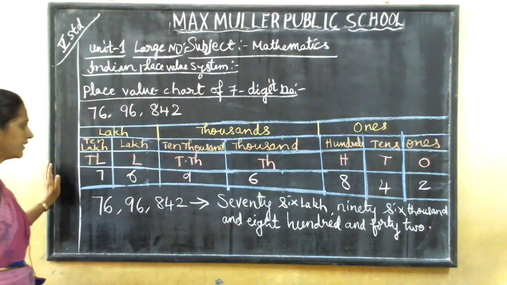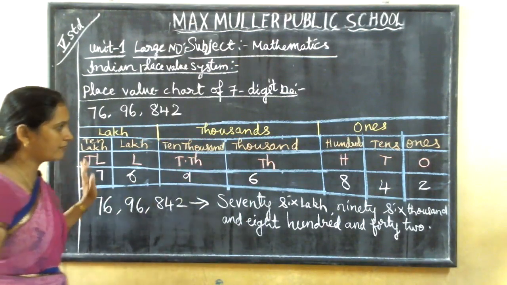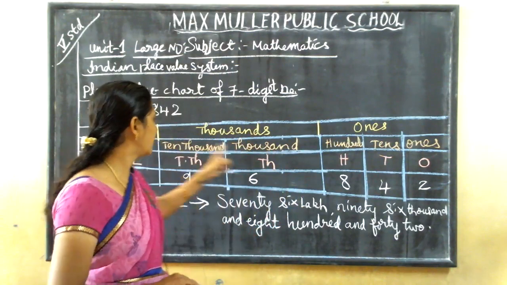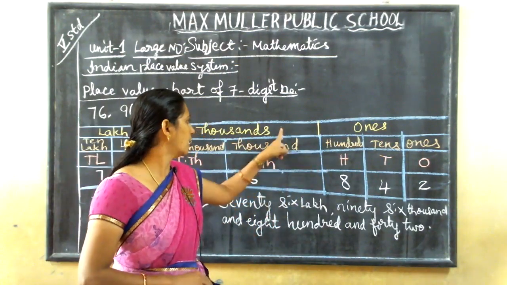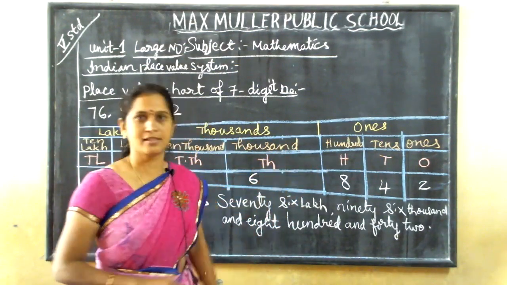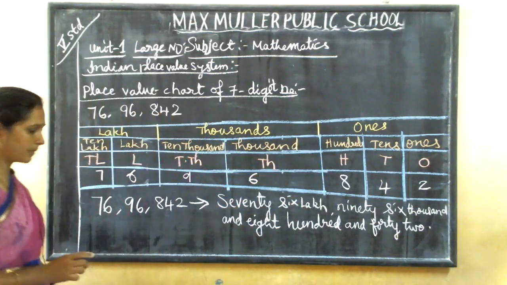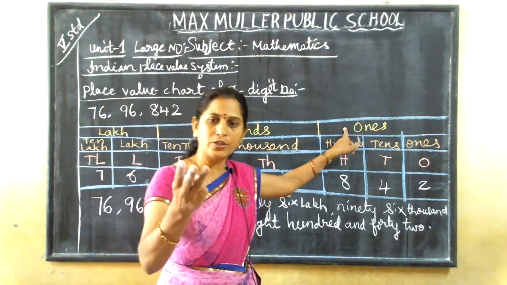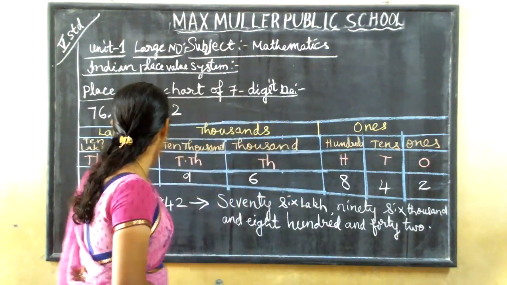Okay, got it? Got it, children? For understanding purpose only, I've used 4 colors. 1, 2, 3, 4 colors. So these 10 lakhs are having 3 groups, divided into 3 groups: ones group, thousands group, lakh group.